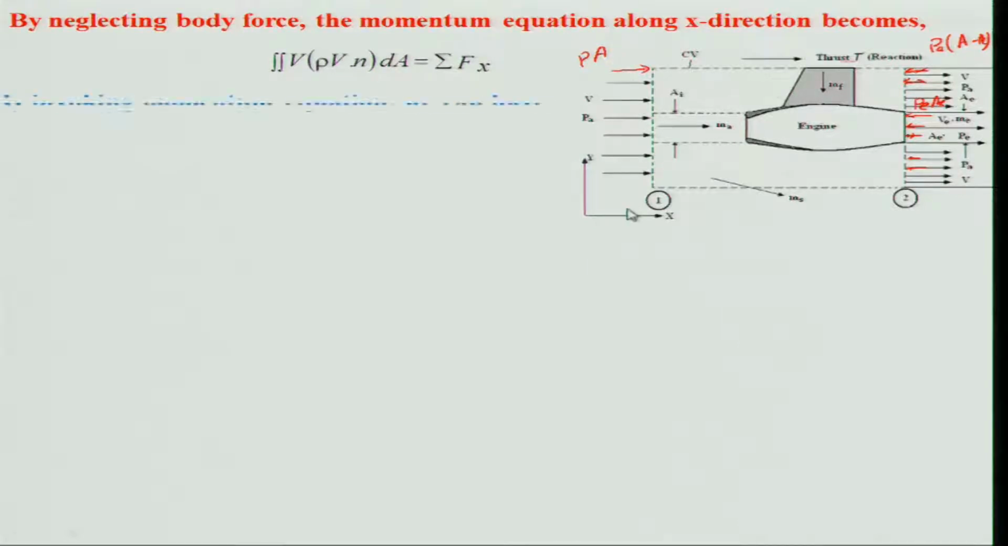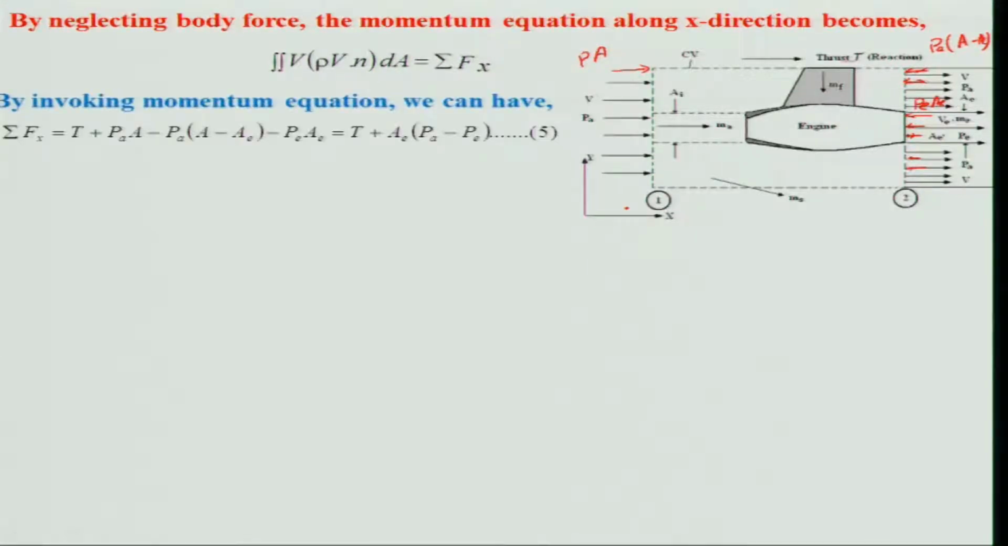Then we can write that the summation of the force along x is thrust plus P A minus P A minus E, and minus P E A E.